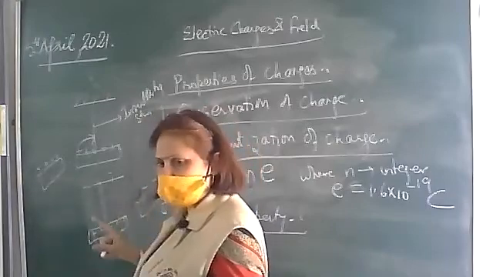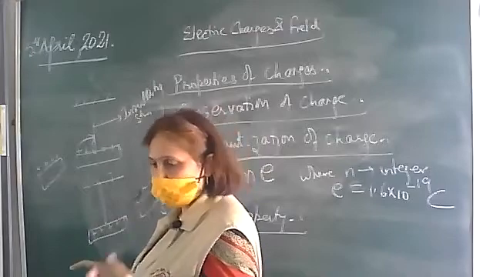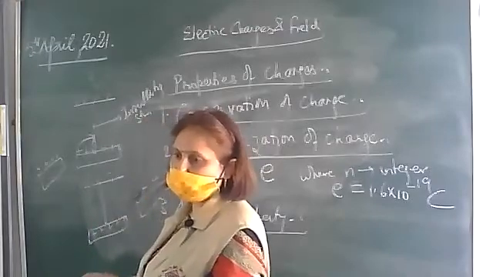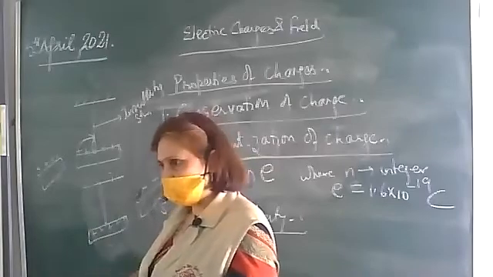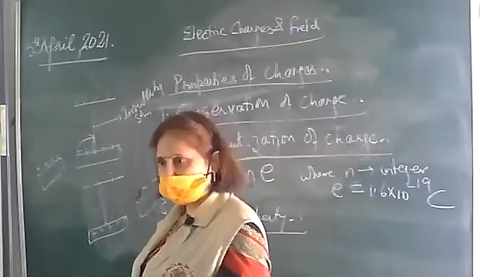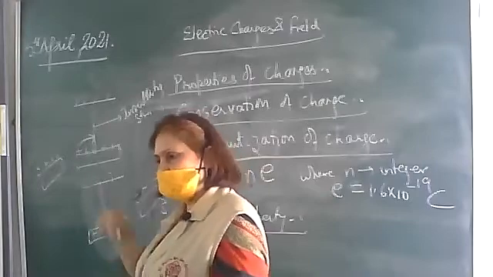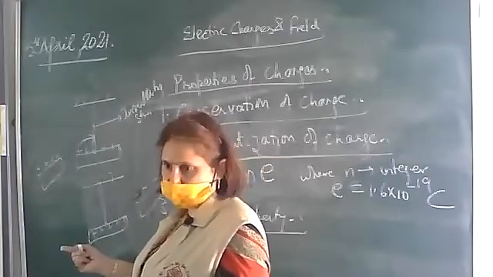Okay, this depends upon the nature of the bodies. In which are the electrons loosely bound? In which are the electrons a little more tightly bound? When you are rubbing these two bodies, the body in which the electrons are loosely bound, from there the electrons will be transferred to the other body.